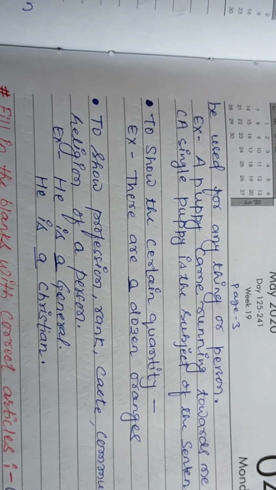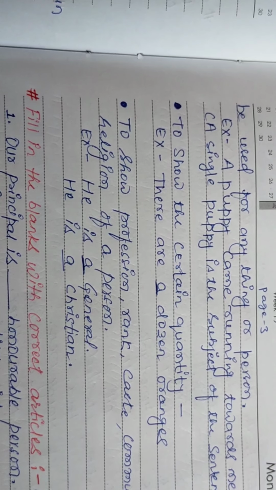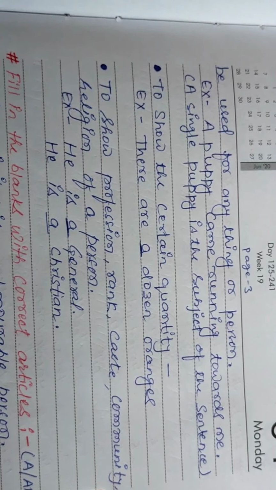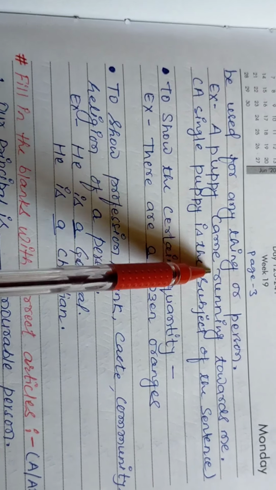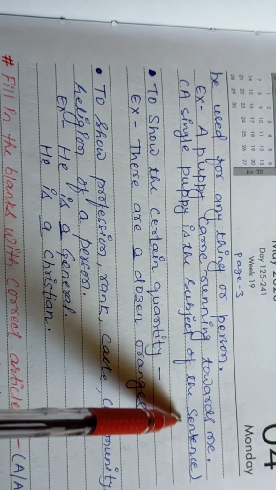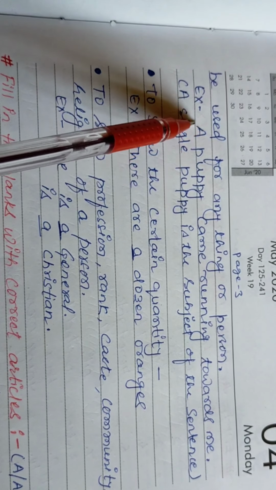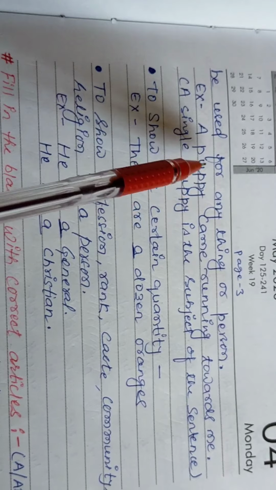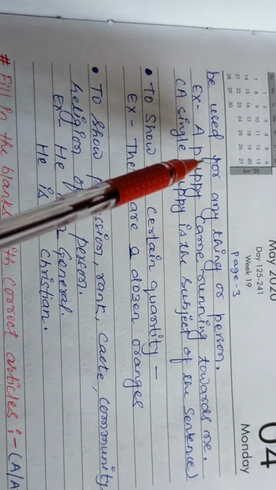It means a and an are used for a person or a thing, for any person or any thing, we can use a and an. Now example: a puppy came running towards me. A single puppy is the subject of the sentence, and I don't know about this puppy. So some puppy came running towards me.